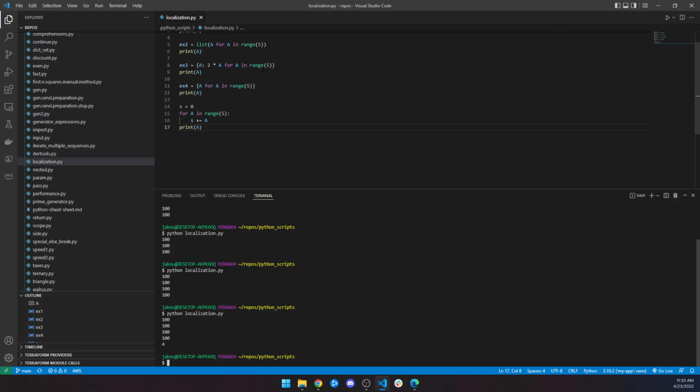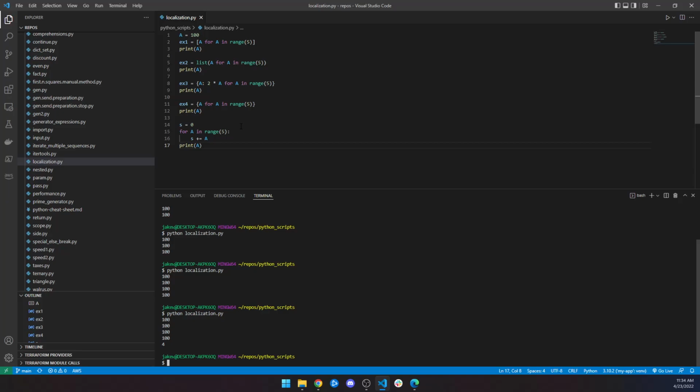So in this code, we're declaring a global name A equals 100. Okay, at the top here, let me scroll up. There we go. And then we just exercise list, dictionary, and set comprehensions and a generator expression. None of these alter the global name A. Conversely, you can see the for loop at the end modifies it, and the last print statement prints 4.